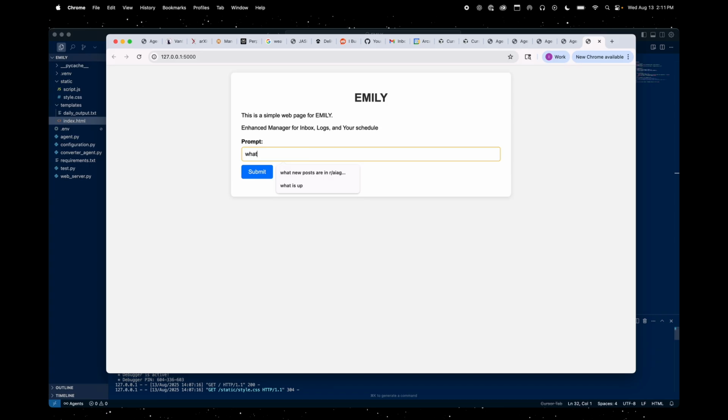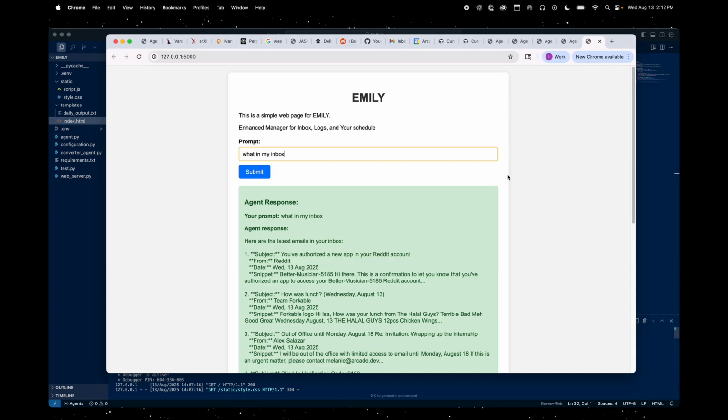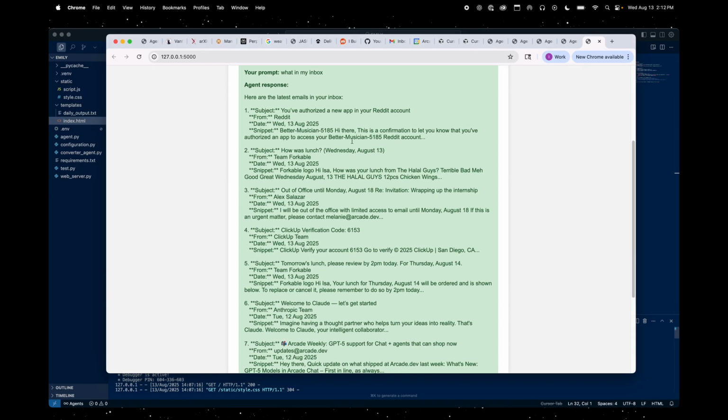For example, if I say, what's in my Gmail? Or even better, what's in my inbox? Let's give the LLM a little trick here. Does it know? Does it want to go to Outlook? Does it want to go to Gmail? Does it know where to go? And it should spit something back out relating to Forkable, Alex being out of office, and probably Reddit because I just authorized it. Okay. So yeah, so literally, okay. So it's accurate. That's good.